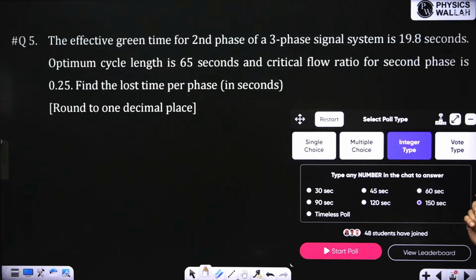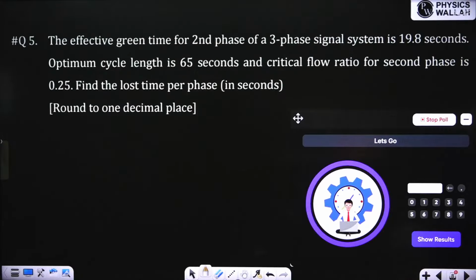It is asked to find the loss time per phase. Take your time, write down the equations and use them. You know the equations for optimum cycle length and effective green time.